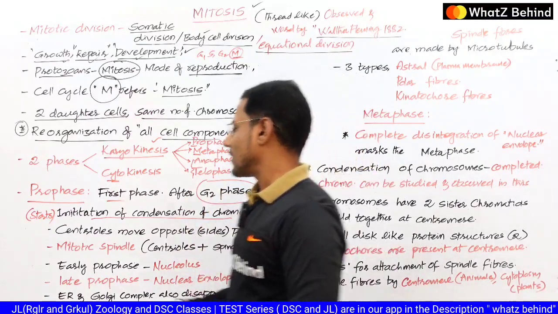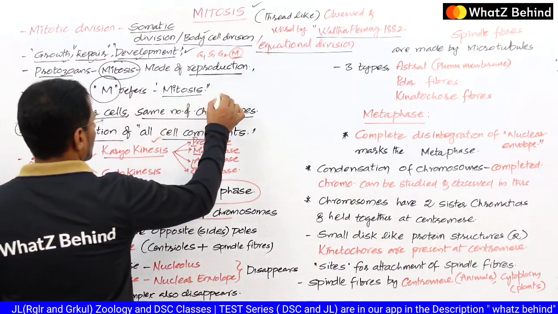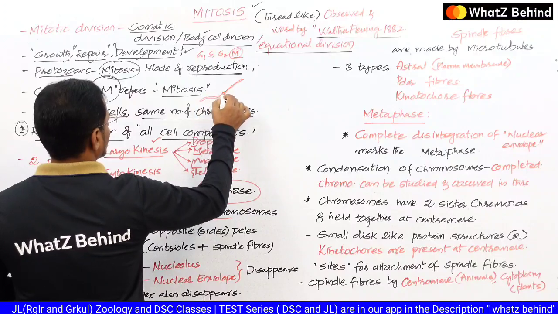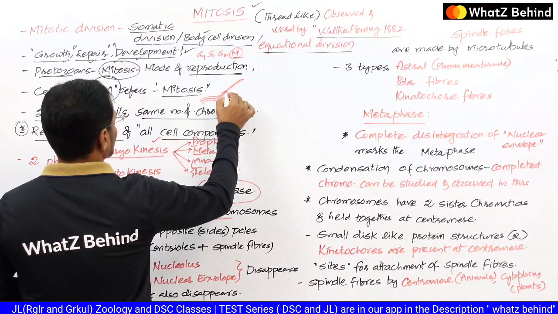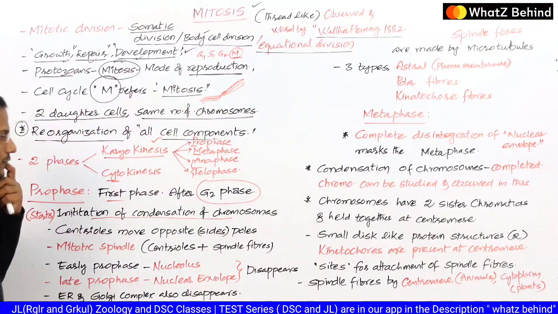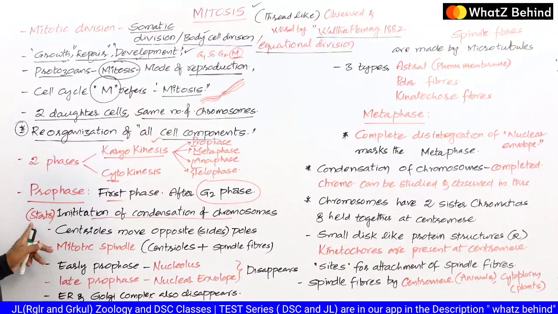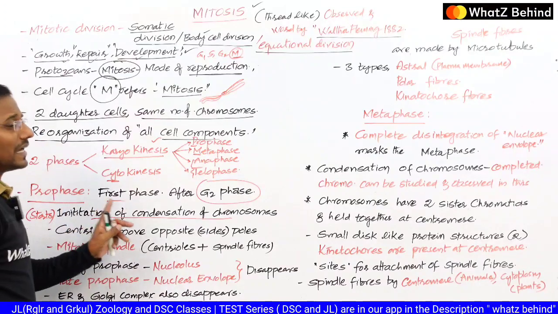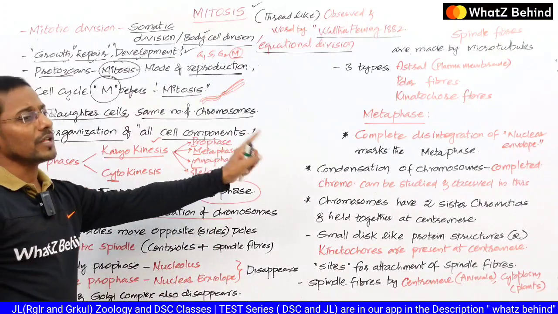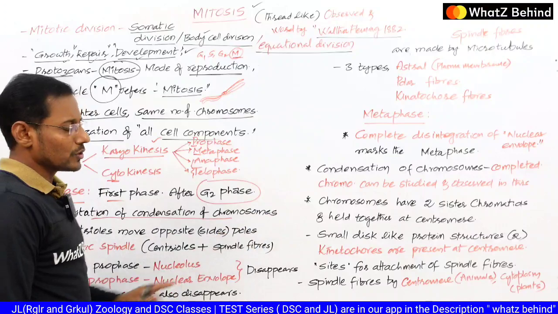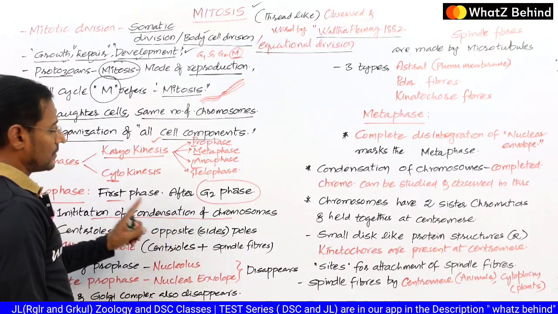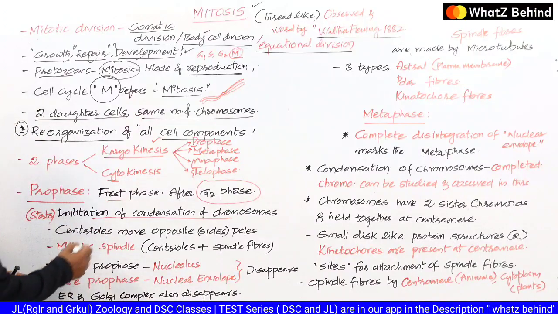Like say for example, if the initiation takes place, this is a chromosome, assume that, so condensation takes place. So like this chromosome becomes somewhat thicker but not that much. So chromosomes ila అయిపోయాయి అనుకుందాం. So this is the starting of the condensation of the chromosomes, mind it, but it is not the end. So it continues further into the next stage, next phase also. So I am saying that the initiation of condensation of the chromosomes takes place in the prophase, and centrioles